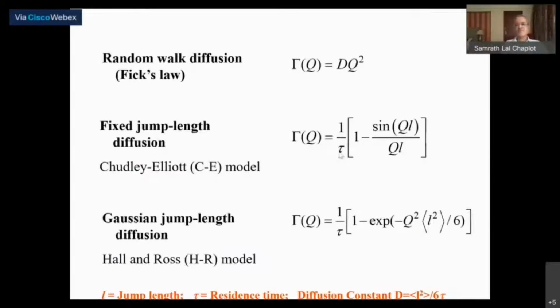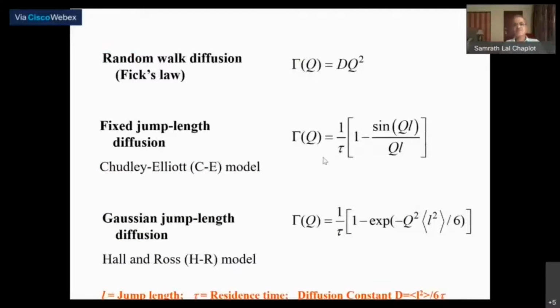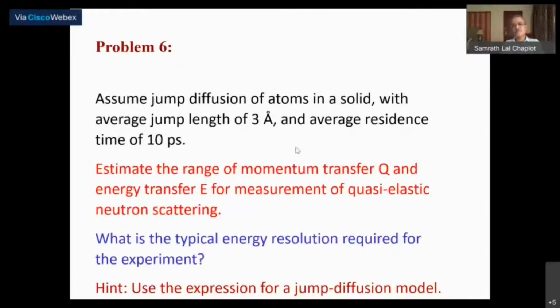And if you know the tau, then you should also know, if the residence time is known, what the energy transfers are, which simply comes from the Fourier transform of this. Okay, so this will give you what is the... So if you know the value of the half width at half maximum, then you know what the Lorentzian half width at half maximum is,